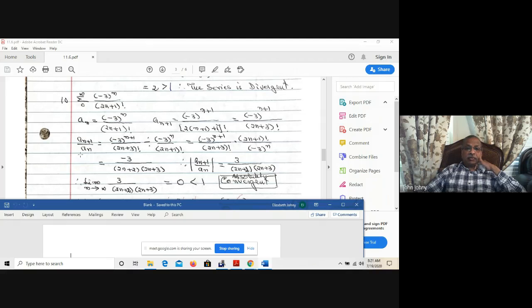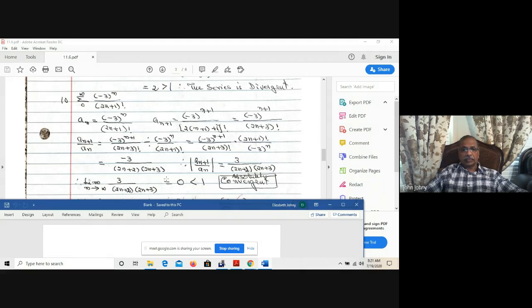a_(n+1) over a_n is (negative 3) to the power of n plus 1 divided by (2n plus 3) factorial, divided by (negative 3) to the power of n divided by (2n plus 1) factorial. That is (negative 3) to the power of n plus 1 over (2n plus 3) factorial, times (2n plus 1) factorial over (negative 3) to the n, that is negative 3 over (2n plus 2) times (2n plus 3).